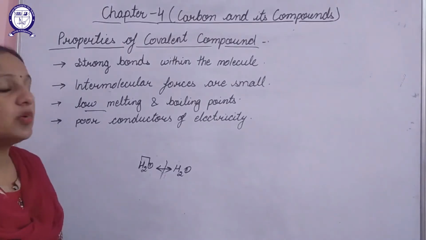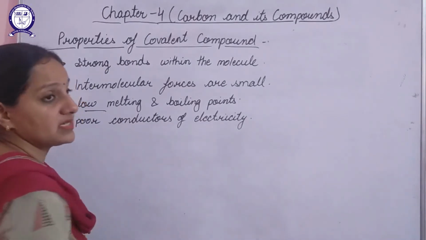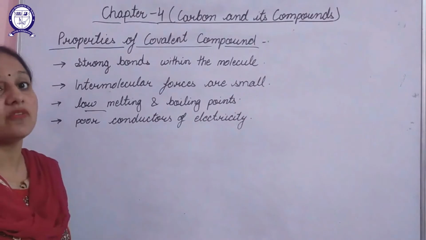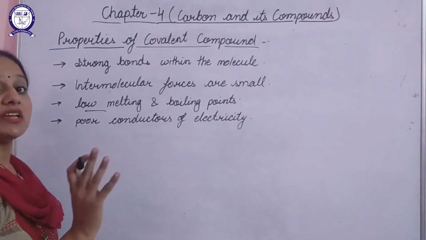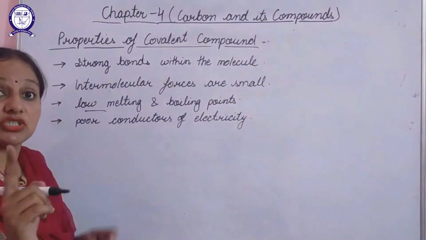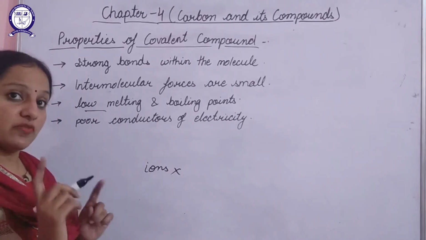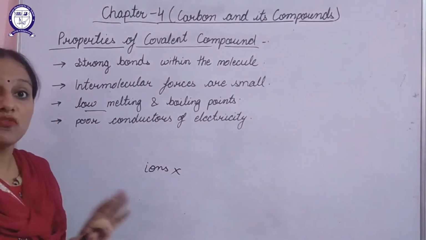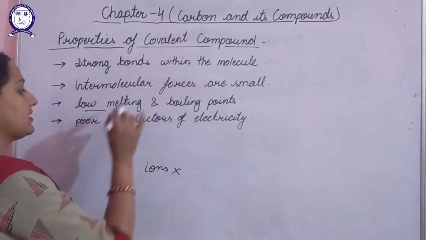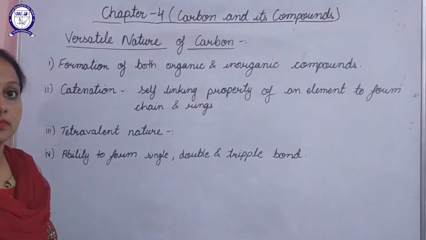Next one: they are poor conductors of electricity. Now how are they poor conductors of electricity? Because a covalent compound is always formed by the sharing of electrons, and whenever 2 atoms share electrons, they will not develop any charge. That means ions are not present in these compounds. If ions are not present, that means no free charge is present to conduct electricity. Hence covalent compounds are poor conductors of electricity.